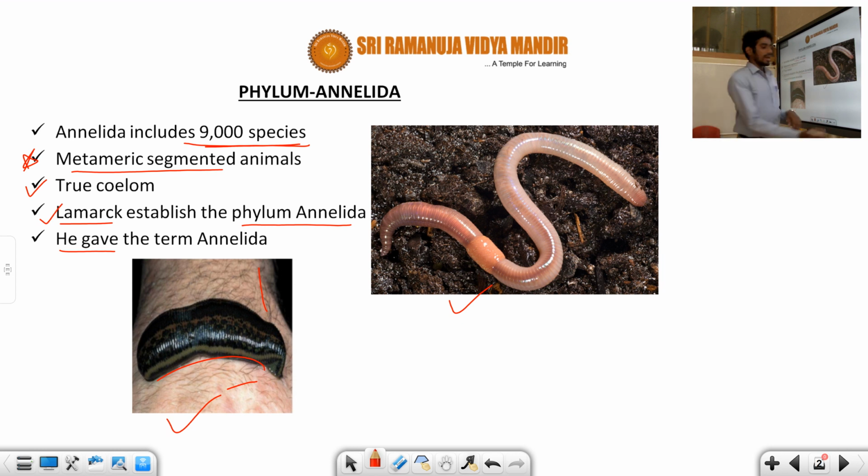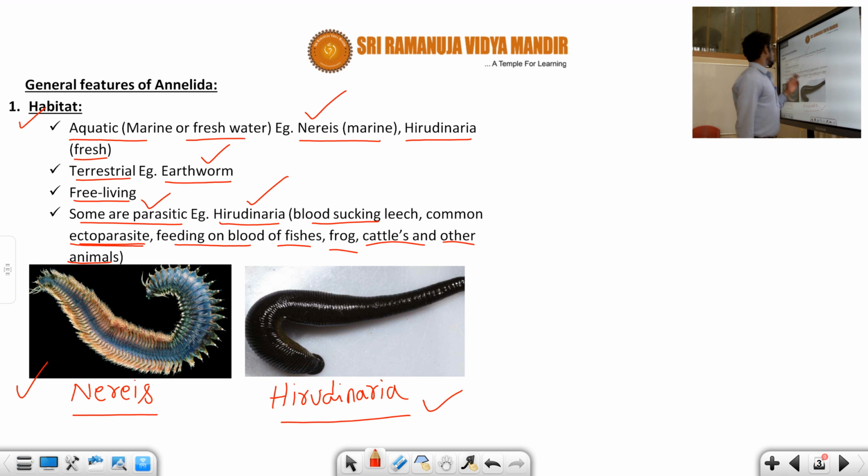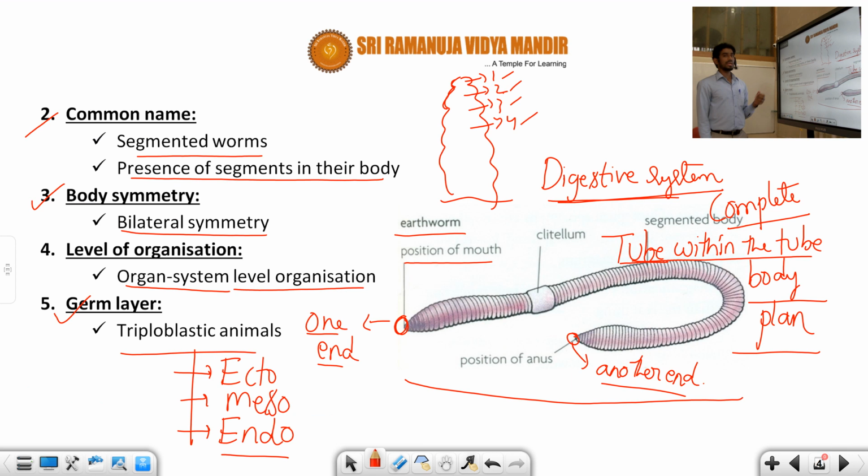Again Lamarck. Another one: what are examples of aquatic organisms? Nereis is a marine habitat. Hirudinaria is a freshwater habitat. Terrestrial or land habitat: earthworm. And Hirudinaria is also known as a blood sucking animal, an ectoparasite. It's a very important point. Next, the common name: Annelida is also known as segmented worms because their body has so many segments.